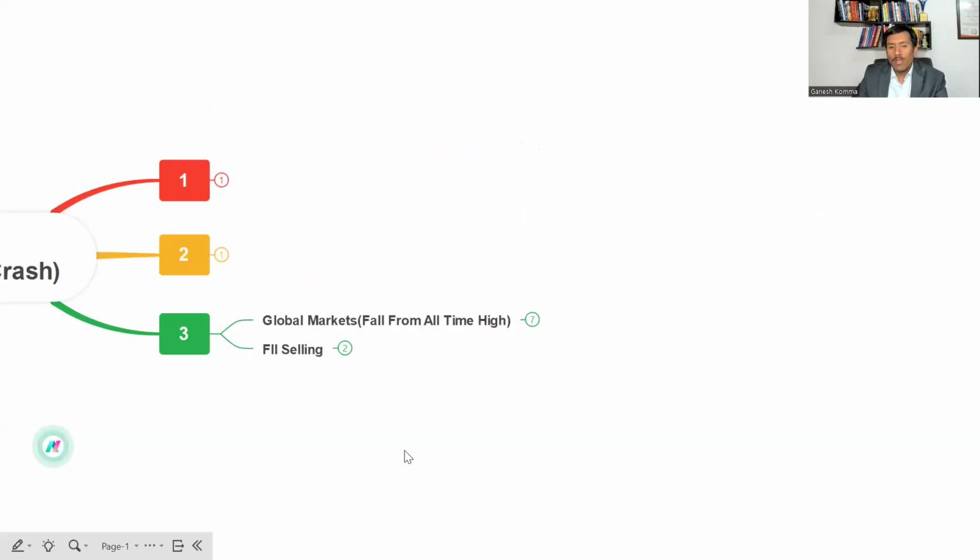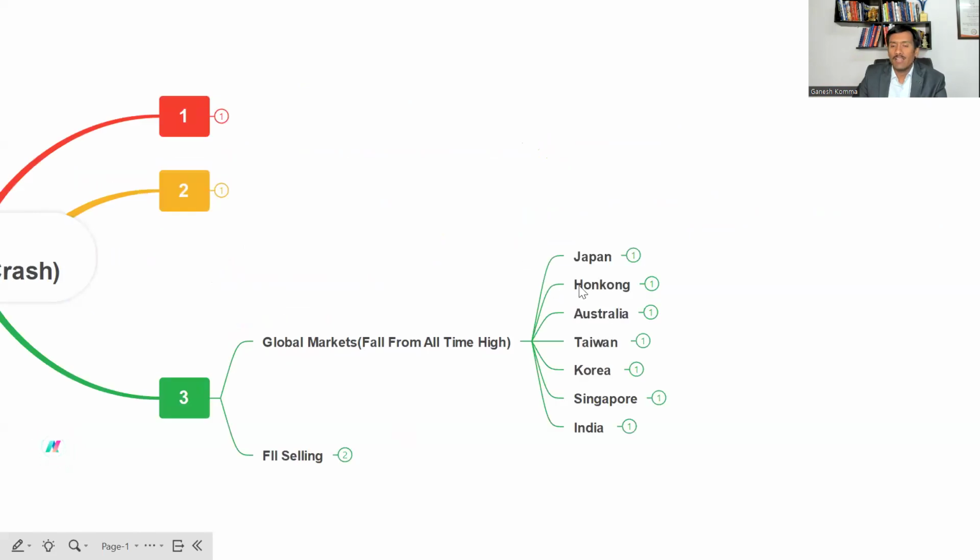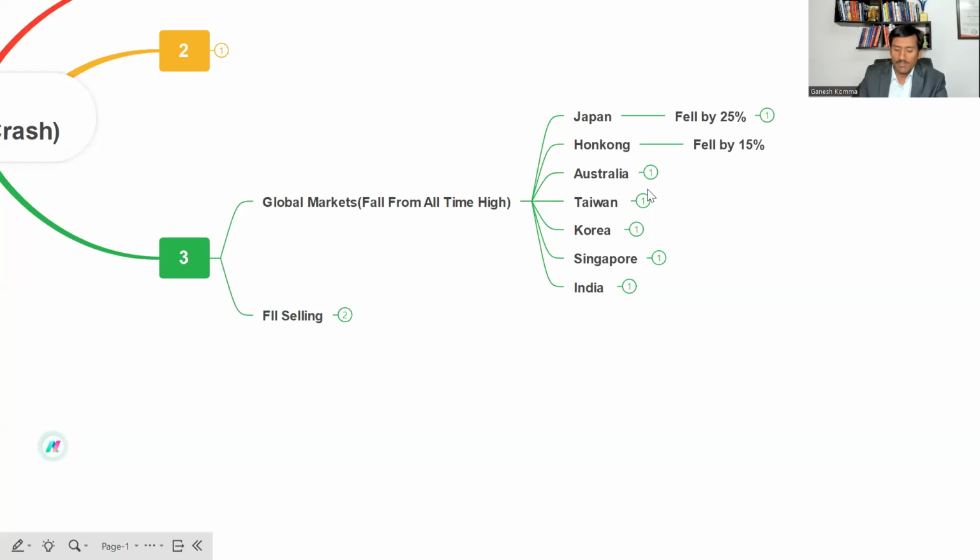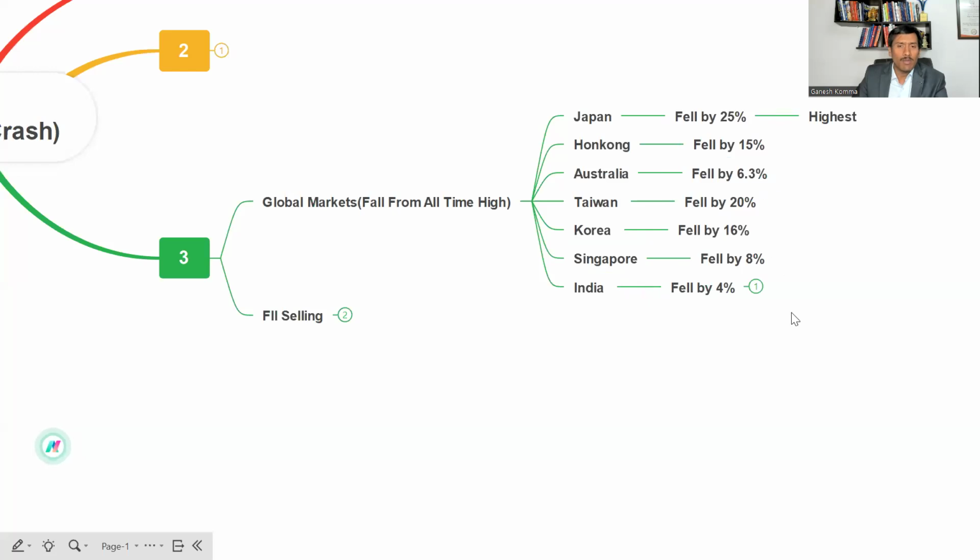Now, if you look at the global markets from their all-time highs, how exactly have they reacted? The Japanese market fell over 25% from the all-time high, and the Hong Kong market fell by 15%. Australia fell 6.3%, Taiwan 20%, Korea 16%, Singapore 8%, and India fell by around 4%. The Japanese market was the highest and the Indian market the lowest.